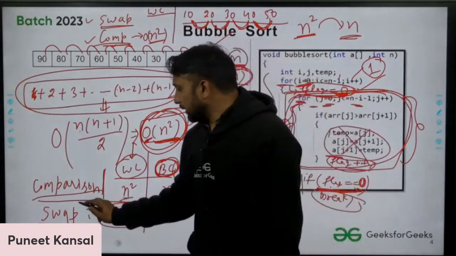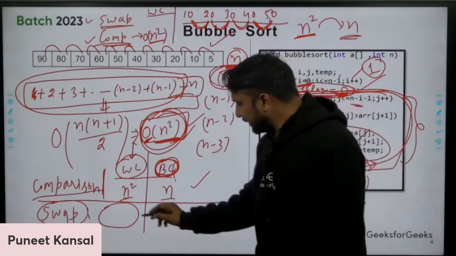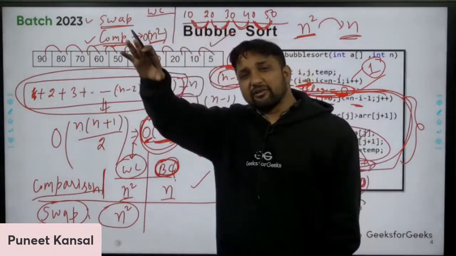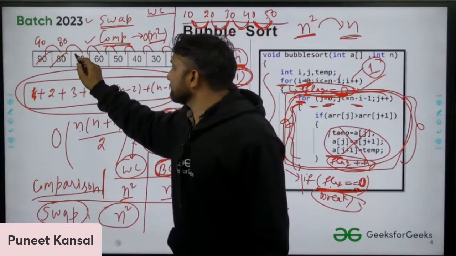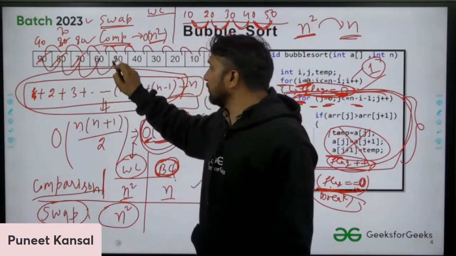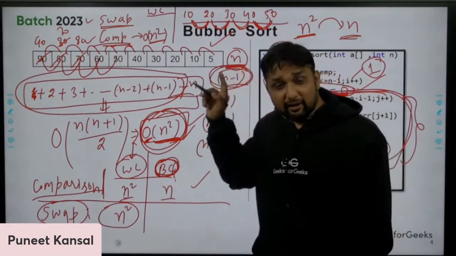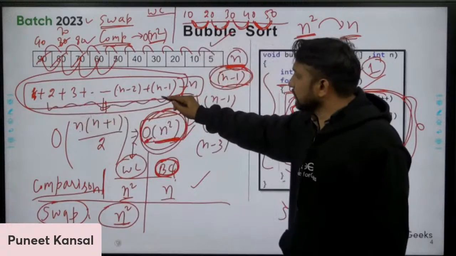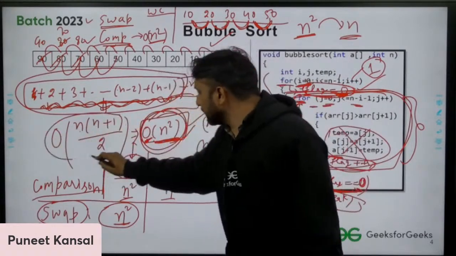And I'm asking how many swaps there will be. Praveen says that is n square. Yes, that is similar to the comparison, because if 90, 80, 70, 60, it is just like that. Every time there will be a swap. 90 will come here, 80 will come here, 70 will come here. Every time a swap is occurring. So n minus 1 swaps will occur in one pass. We have approximately n passes, so the total will be n square. 1 plus 2 plus 3 up to n, and the total will be n square swaps.